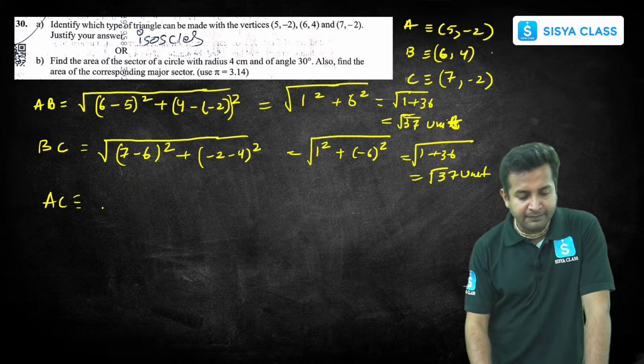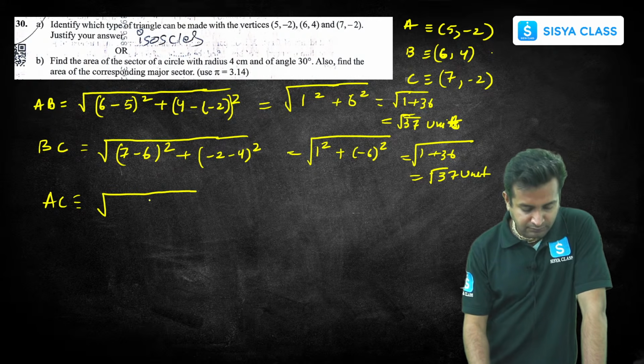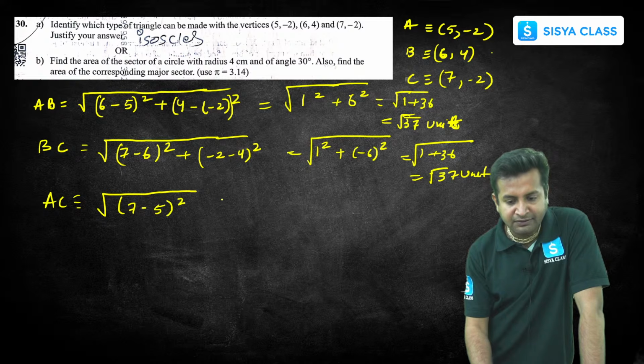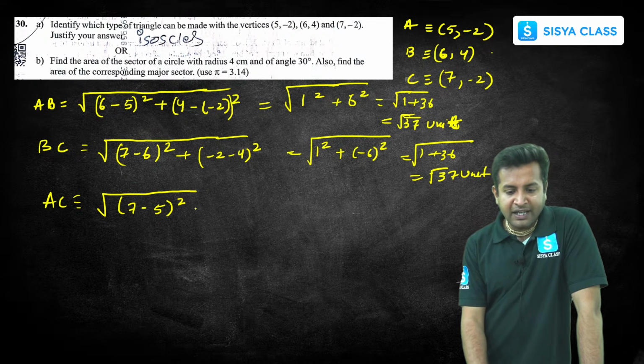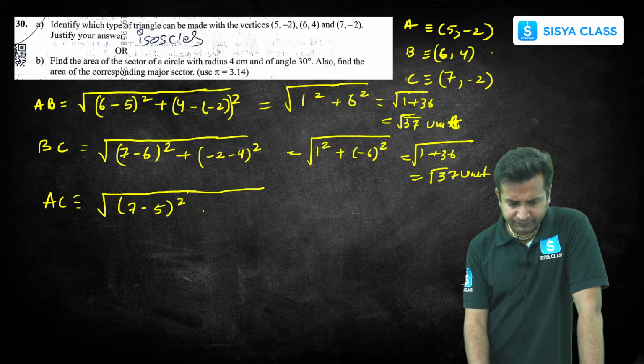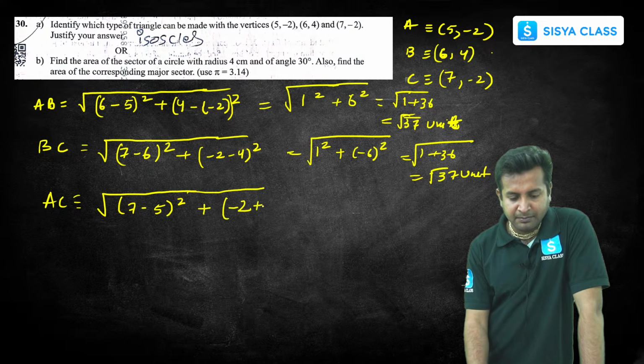Let's see AC. So again here x2, 7 minus 5 whole square, right? Now next would be y2, which is minus 2 minus of minus 2 whole squared. So this will be what?